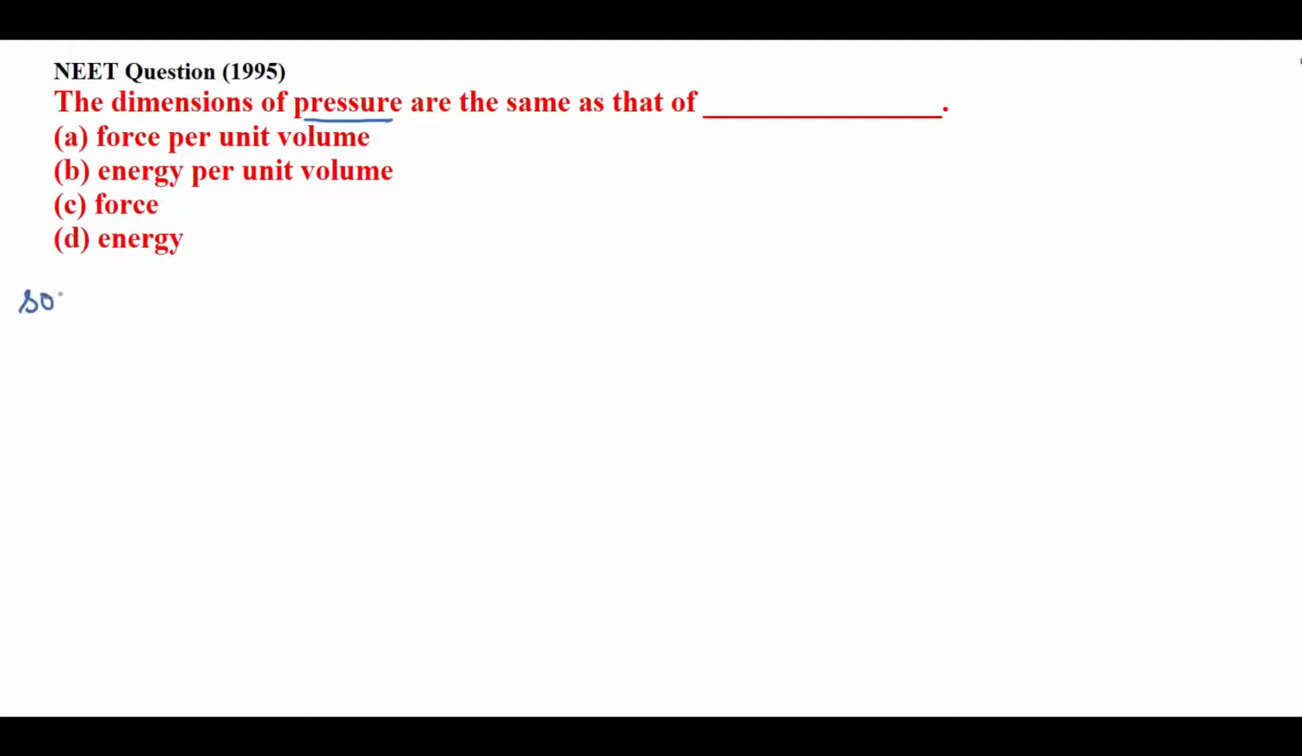So first of all, we'll see the dimensions of pressure. That means you have to express pressure in terms of MLT, that means mass, length and time, right? So pressure is force upon area, right? So pressure equals force upon area, right? According to that, force is mass into acceleration.